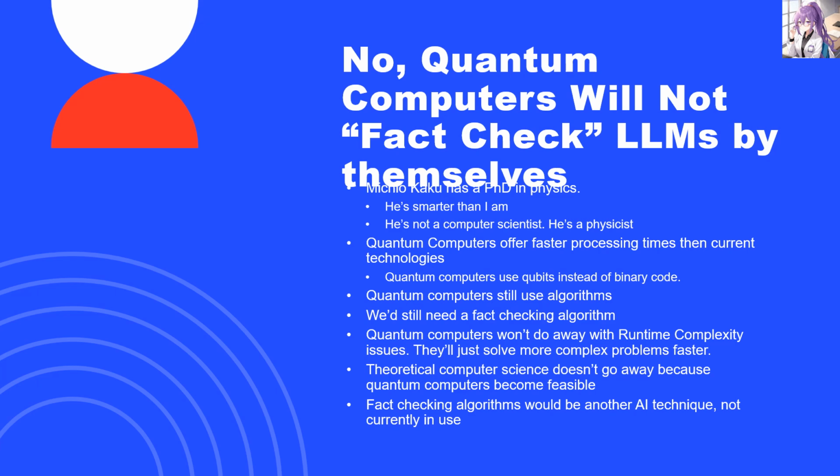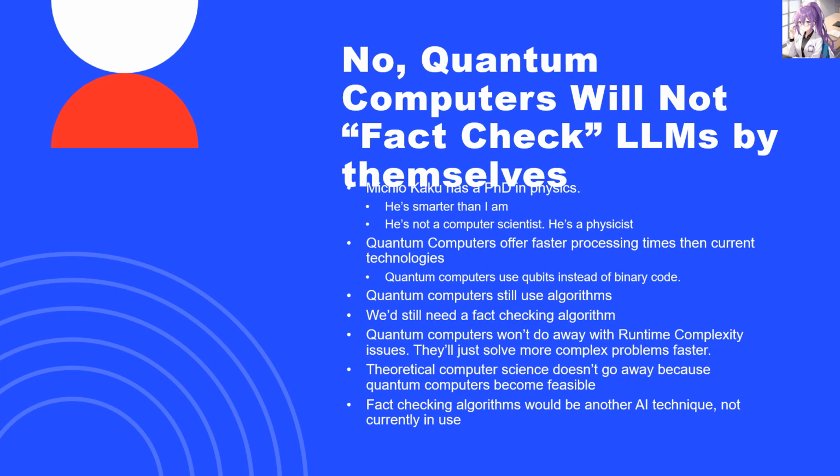Quantum computers do offer faster processing times than current digital technologies, and this is because quantum computers use qubits instead of binary bits, and their logic gates rely on quantum effects which operate faster than our digital computers do. Unfortunately, creating a quantum computer, if it ever does become commercially feasible, does not mean that quantum computers will not need to use algorithms. They will still need to be programmed. There are even specific computer programming languages for quantum computing.